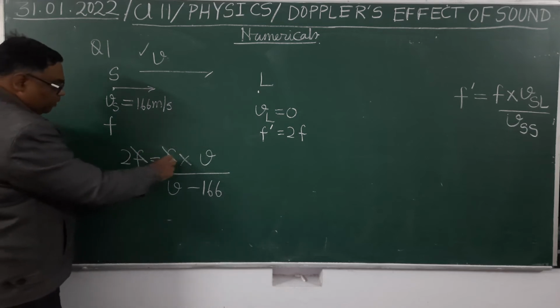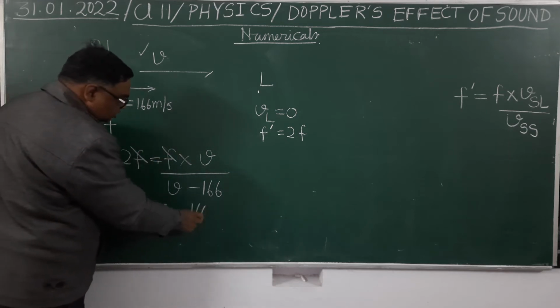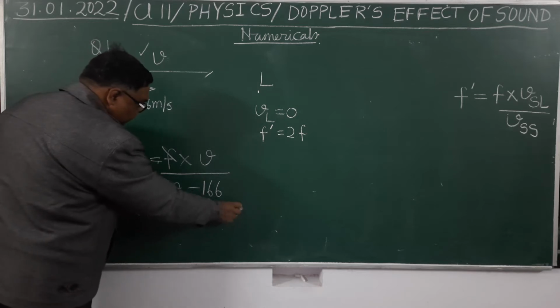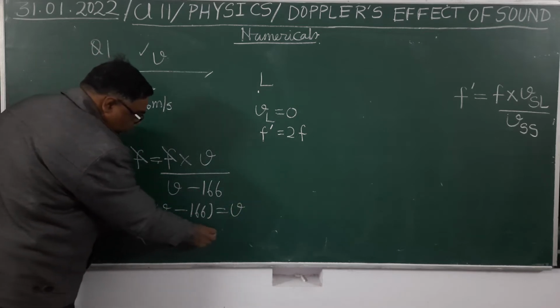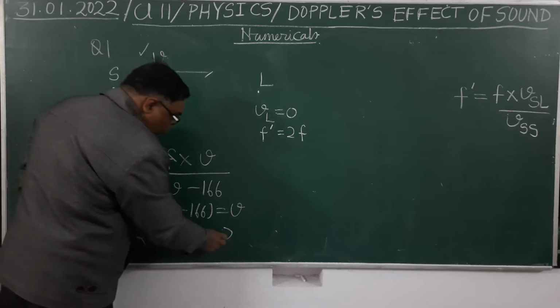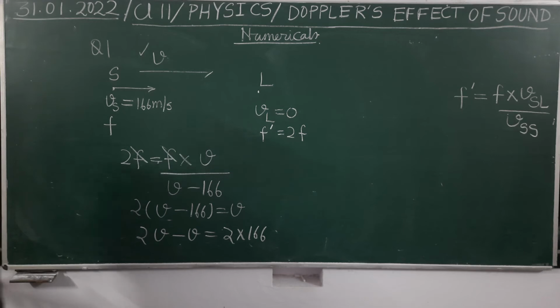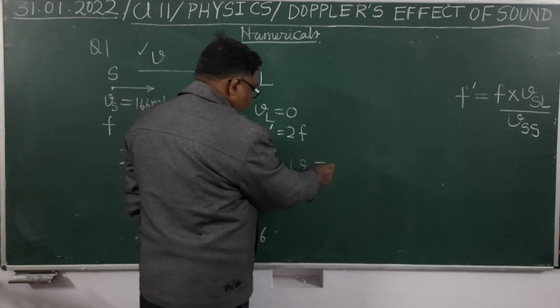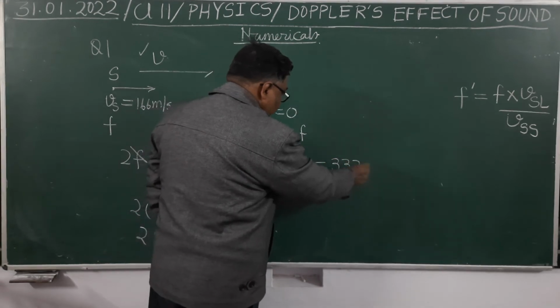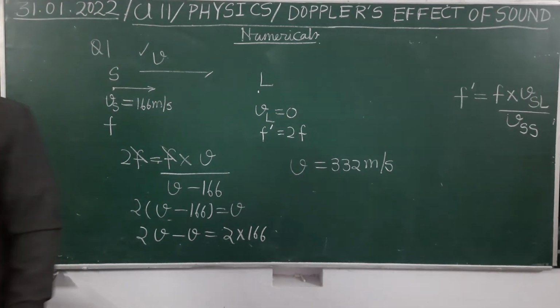So when you simplify, it will be 2v minus 166 equals v. So 2v minus v equals 2 into 166. So here v will come out 332 meter per second. This is the answer.